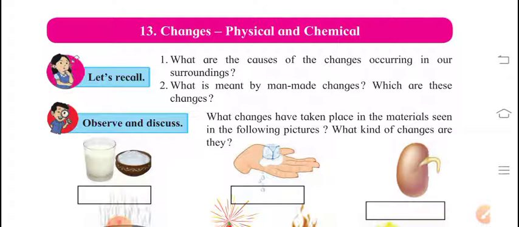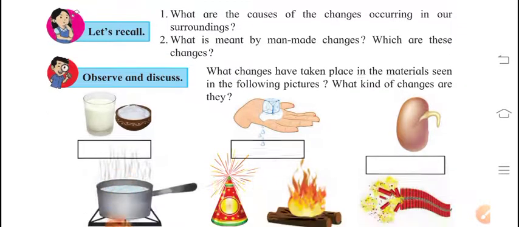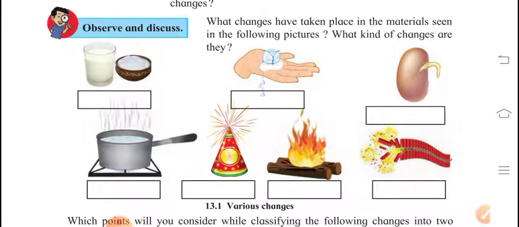Every day you are having curd with your meal. Where does it come from? Have you ever thought about this? Obviously, the answer is that curd comes from milk. Next change, ice. In your fridge, where does ice come from? It comes from water. Sprouting, heating or boiling water, crackling fires, burning wood. All these types of changes are happening in our surroundings.